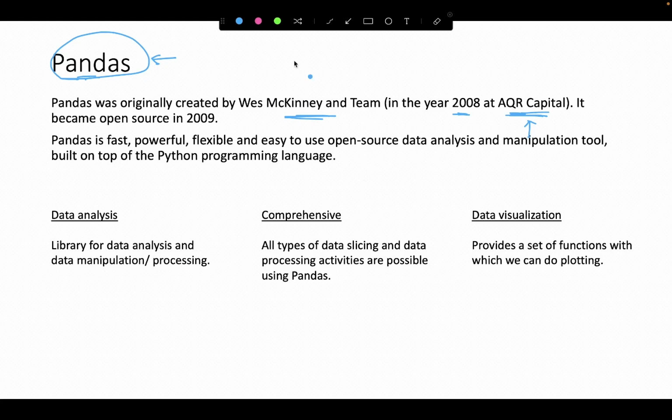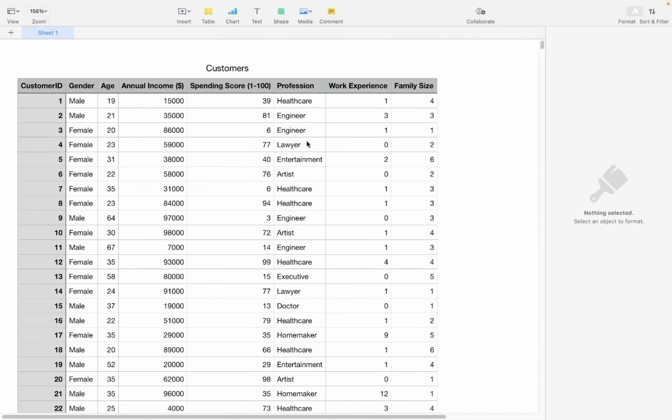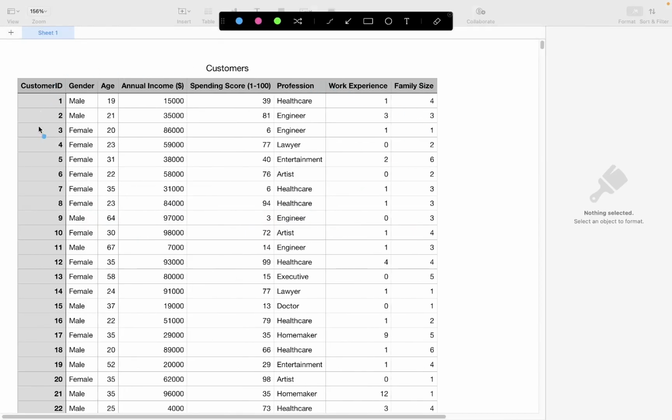Okay, cool. So the structured data, as you know, will be present in this particular format. You have the data represented in a tabular fashion like you are currently observing. There are different columns available to you like customer ID, gender, age, annual income, and so forth till family size. These are different columns that are part of your structured data. We also observe different observations or different rows here. I'm calling a row or a record an observation here. Each one of these rows does represent a particular customer with a given customer ID. So customer ID is a key for a particular customer.